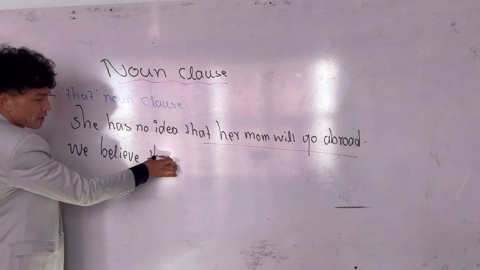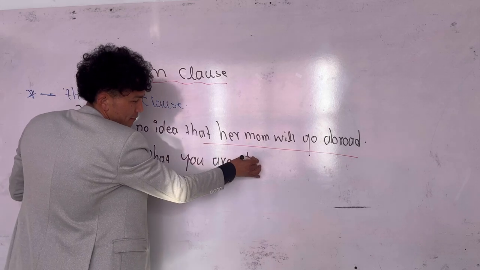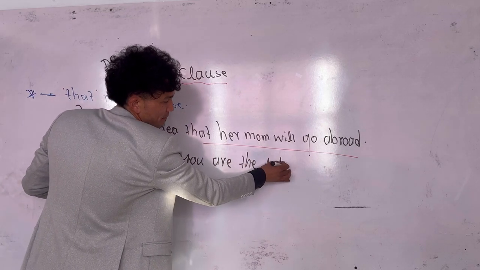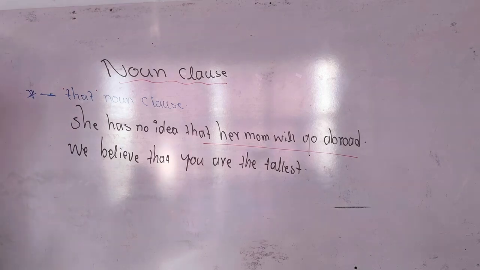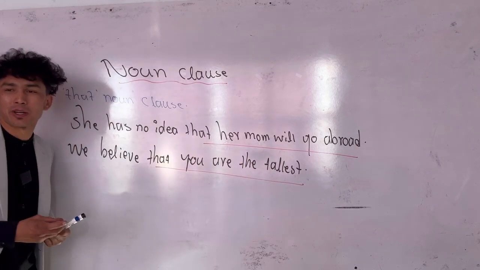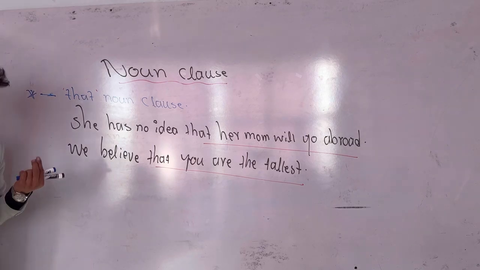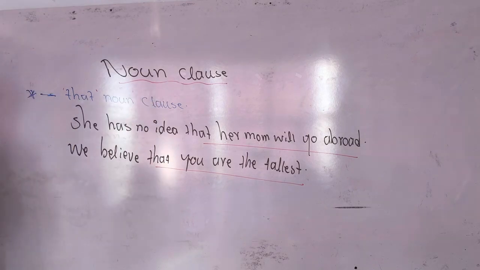We believe that you are the tallest. We believe that you're the tallest. Which one? That you are the tallest. Very well. This is a dependent clause. This kind of dependent clause is called a noun clause. That noun clause. Did you understand?